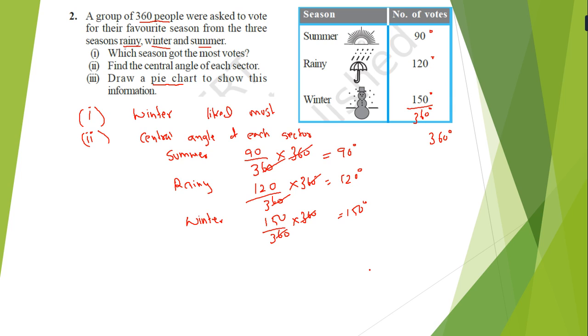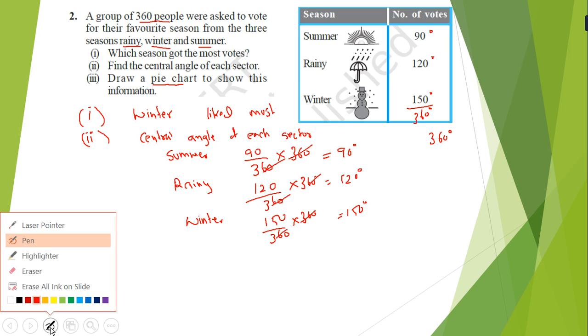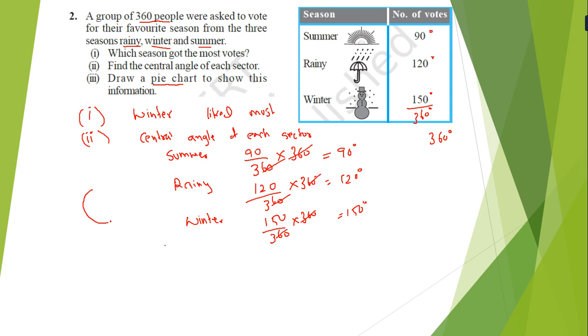Now if we want to draw the pie chart, what do I have to do? First of all, we have to make a circle. We will draw one circle, big or small. Now I have to make three parts of it. One is 150, the bigger angle, another is 120, another is 90.